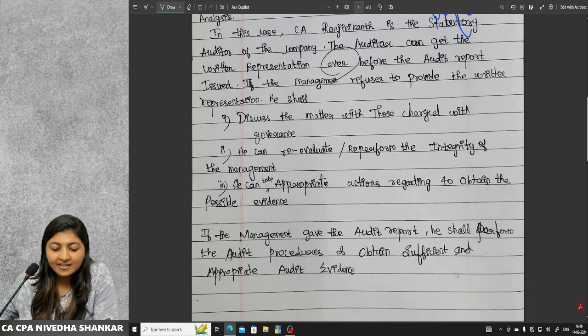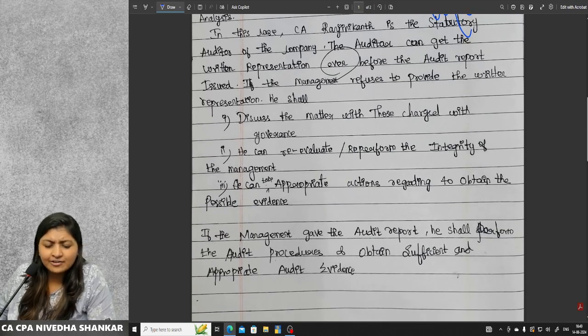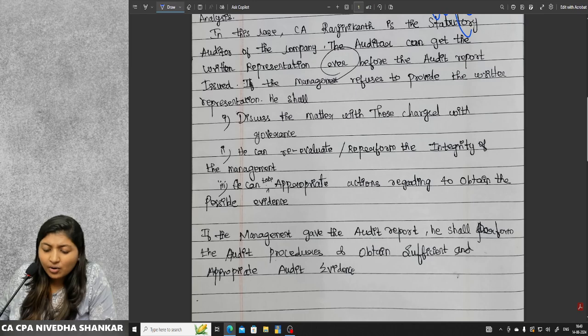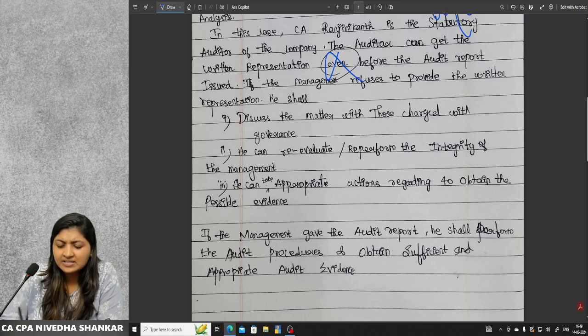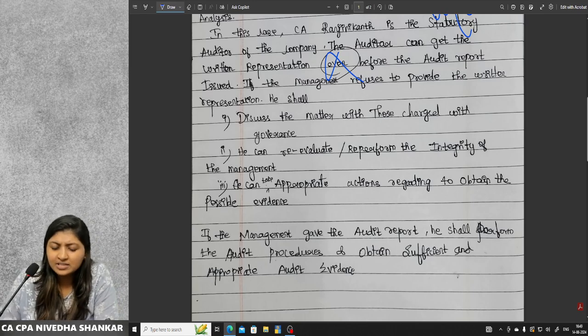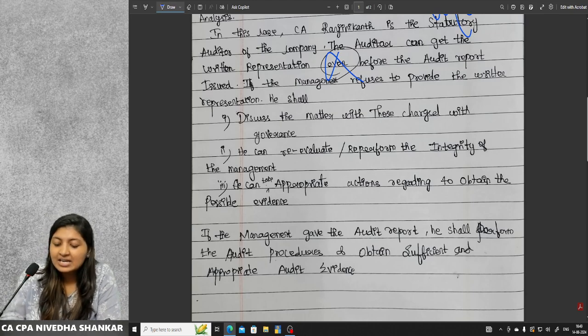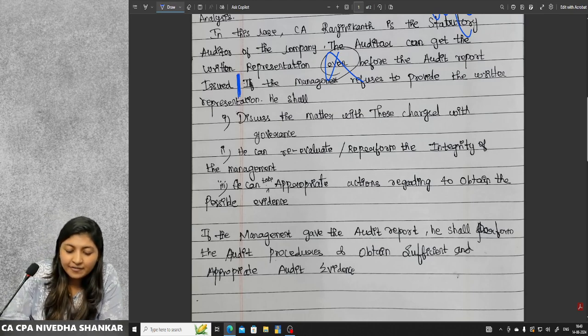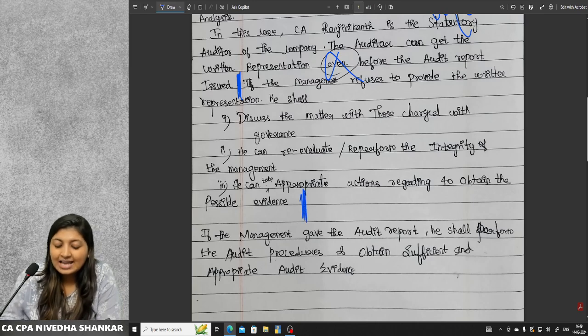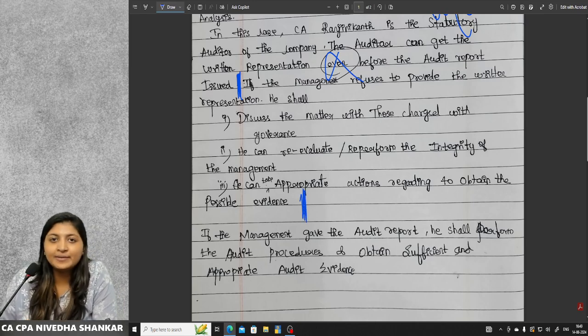In the analysis, they have written, in this case, CA Rajnikant is statutory auditor of the company, okay. Auditor can get the written representation even before the audit report is issued. No, the auditor can get the written representation before the audit report is issued is enough. No need for this, even own words and all. If the management refuses to provide the written representation, he shall. See, here, from here to here, I am not saying this is wrong. This is as per the standard.